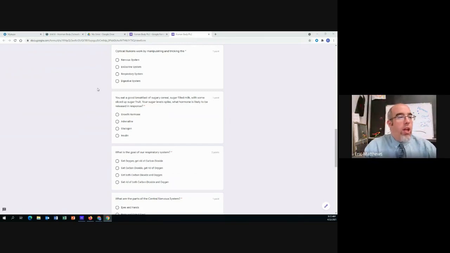All right, next up. You eat a good breakfast of sugary cereal, sugar-filled milk with some sliced up sugar fruit. Your sugar levels spike. What hormone is likely to be released in response? Growth hormone, adrenaline, glucagon, or insulin? You eat a good breakfast of sugary this, sugar that. Your sugar levels spike. What hormone is likely to be released in response to that sugar spike? Growth hormone, adrenaline, glucagon, or insulin?